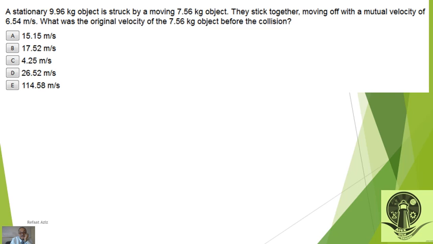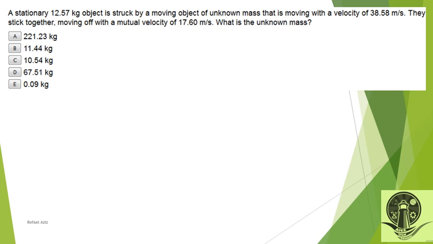Another one, a stationary 9.96 kilogram object is struck by a moving body of 7.56. They stick together, moving off with a mutual velocity, here is the mutual velocity. What is the original velocity? That's an easy one. This is V1 equals 0. This is V2, which we want to find. Okay, you can find it, it will be answer A.